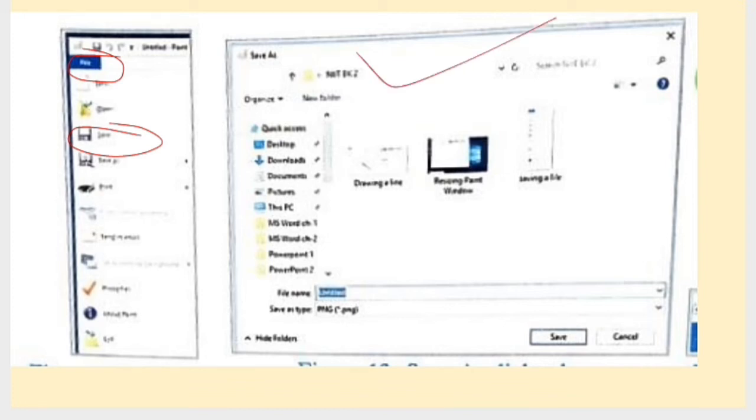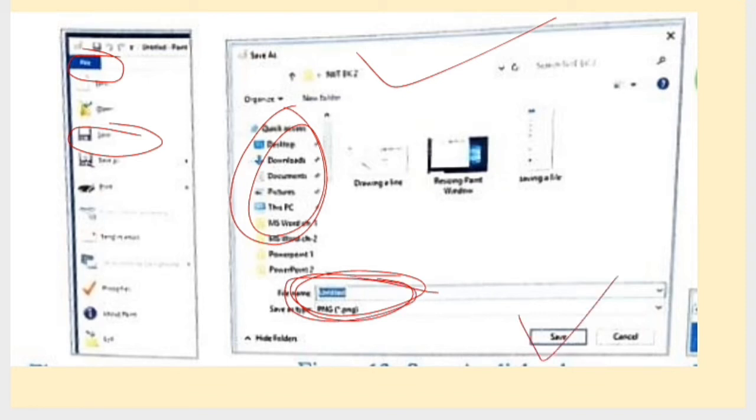Then this dialog box will appear. Here you have to type the name of the file. You have to give the title to your file. After writing the title, here you will select the location where you want to save the file. After that, give the name to your file, and after that click on this save button.